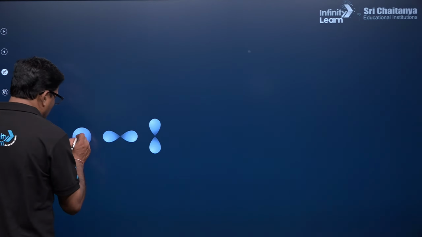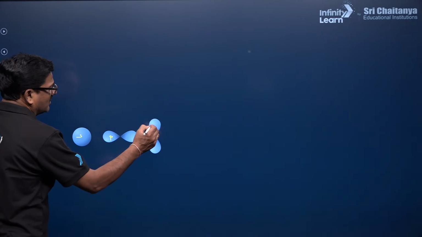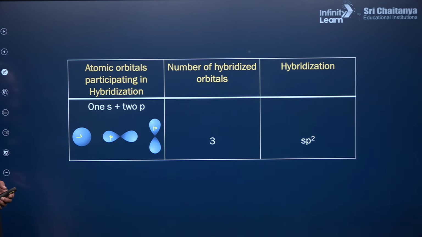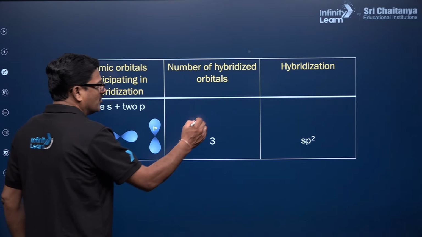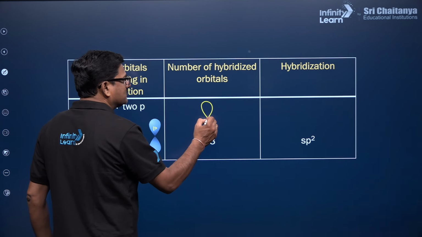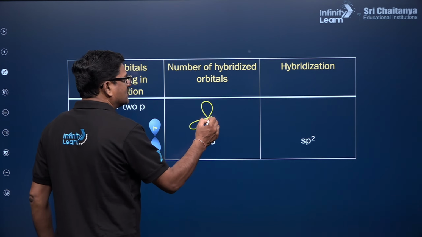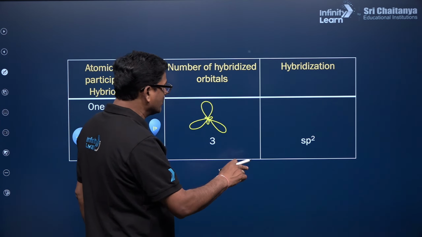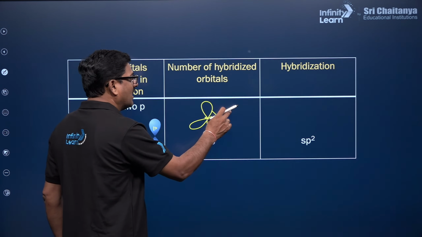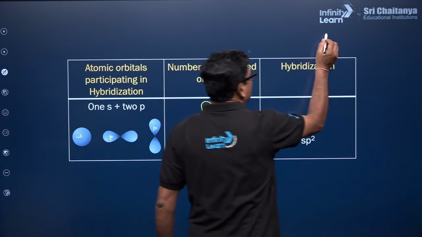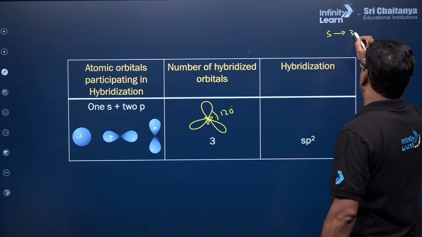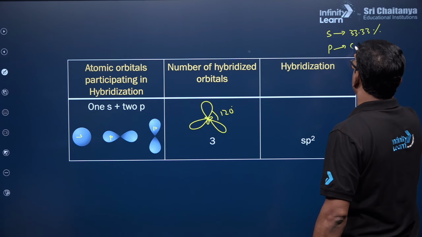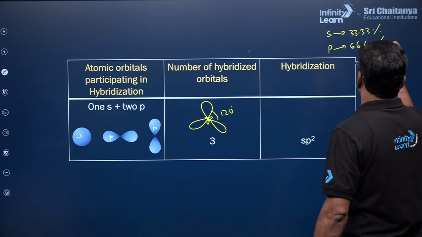With one s orbital and another p orbital, you are going to have three sp2 hybrid orbitals. So you are going to have sp2, sp2, sp2, three sp2 hybrid orbitals. The angle is going to be 120 degrees. The s character is going to be 33%, and p is going to be 66.66%. Understand?